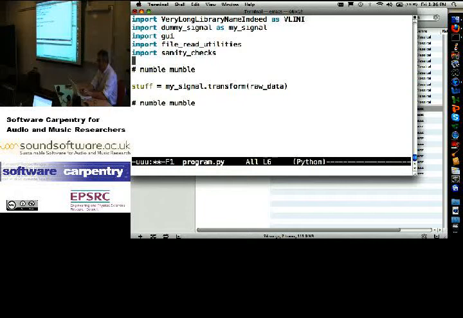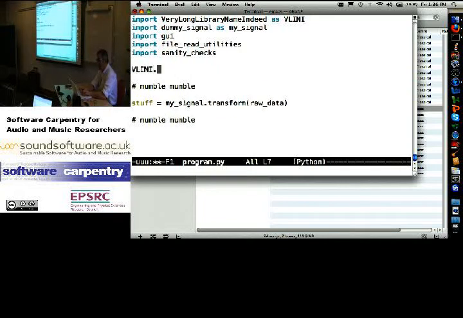And then down here, of course, I would say VLNI.do. Okay. That means my libraries can have good, sensible, meaningful names, but I'm not inflicting those very long names on the people who are using them. They can decide in context that this is only 20 lines. You'll be able to remember Vlini.